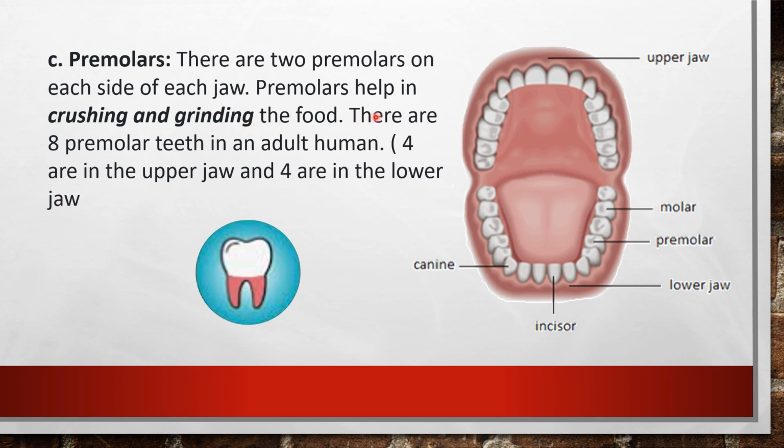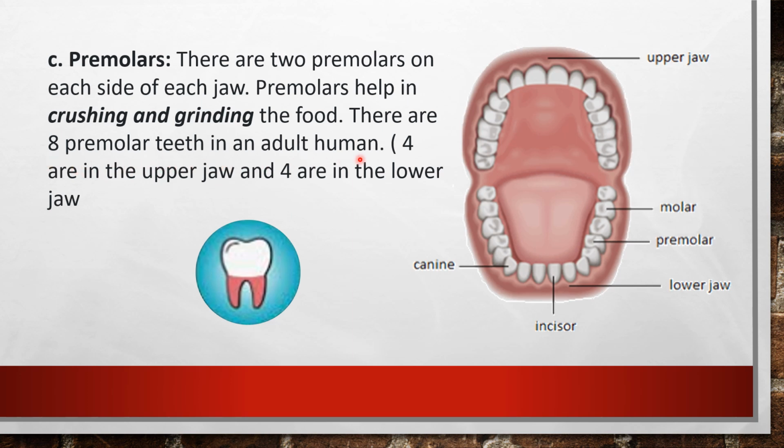There are 8 premolar teeth in an adult human. 4 are in the upper jaw and 4 are in the lower jaw. So I am showing once again these 2 here, these 2 here. So these 4 premolars in the upper jaw, and here these 2 and these 2, that is 4 are in the lower jaw. So total 8 premolars are there in an adult human.